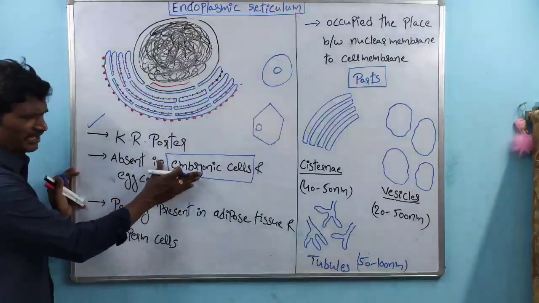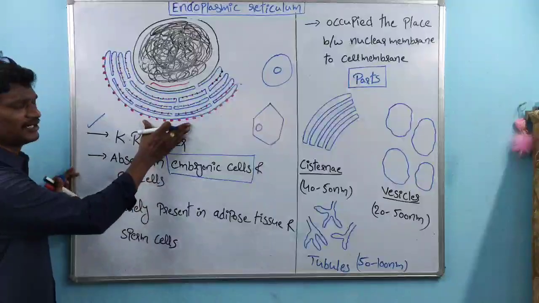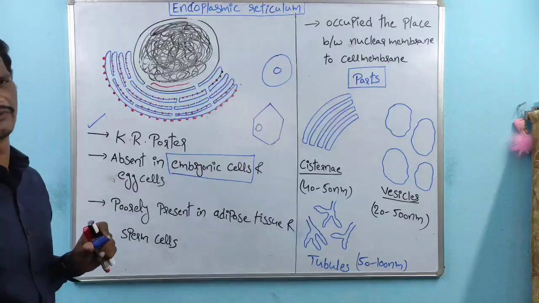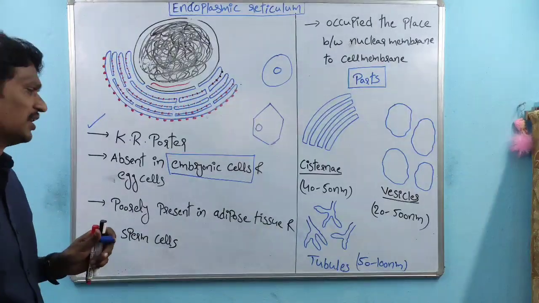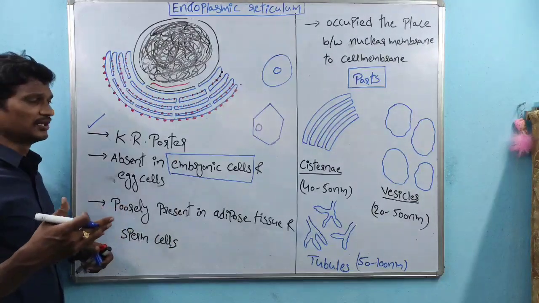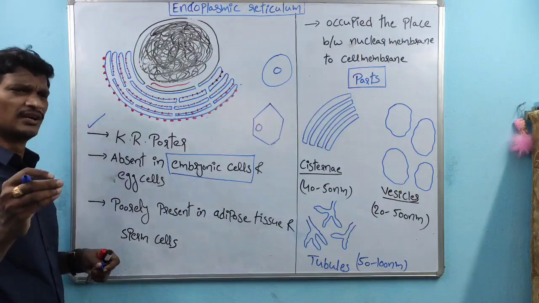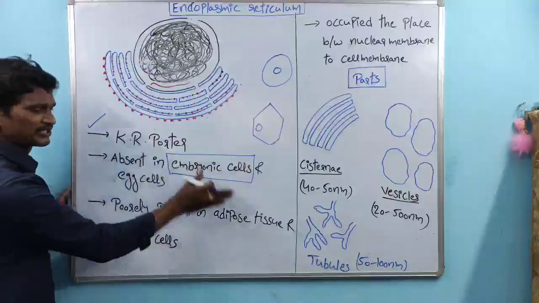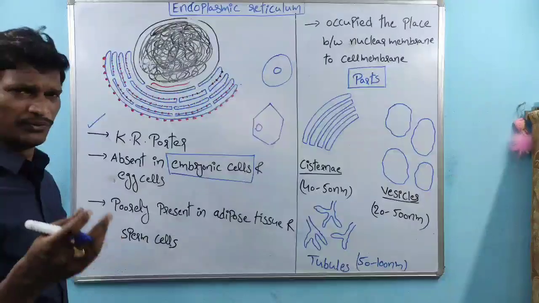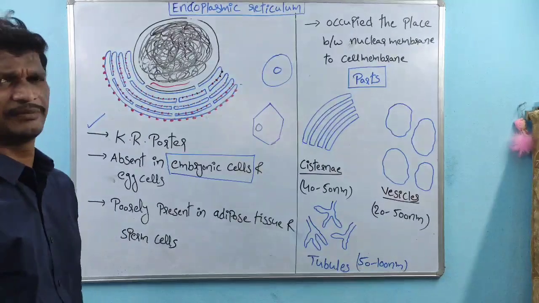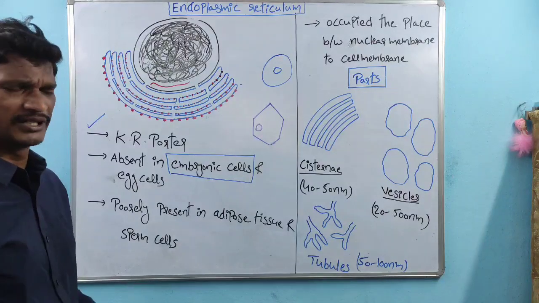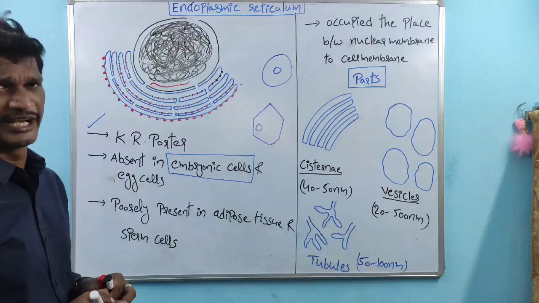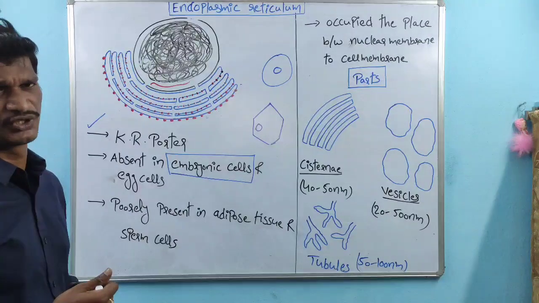So here the embryonic cells and egg cells do not contain the endoplasmic reticulum, and it is poorly present in adipose tissue. Whatever fat storing tissue is there within the human body, it does not contain well developed endoplasmic reticulum. The best example is fatty persons, within whose body there is a rich percentage of adipose tissue, because adipose tissue is especially involved in storage of fat.